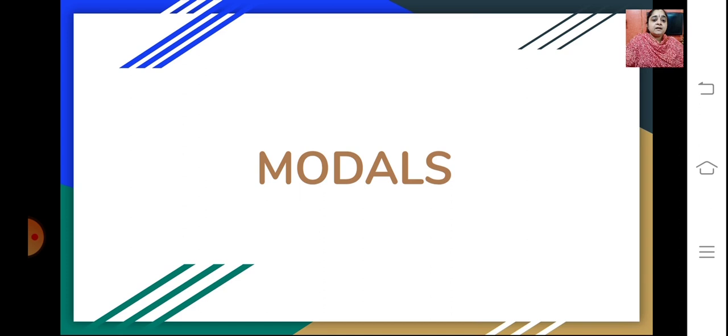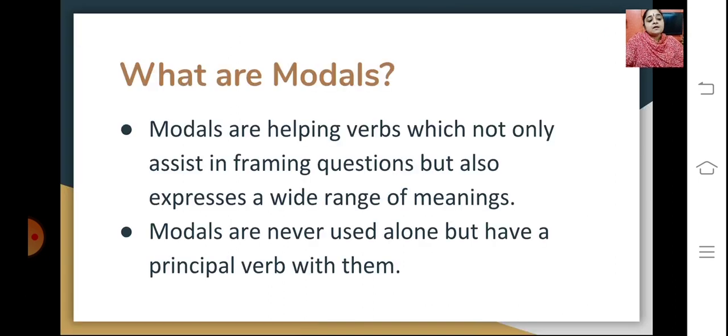Today we will be doing a revision of your grammar topic, that is modals. So what are the things involved in this? We'll learn in this particular session. First of all, let's see what are modals. Modals are helping verbs which not only assist in framing questions but also express a wide range of meanings.